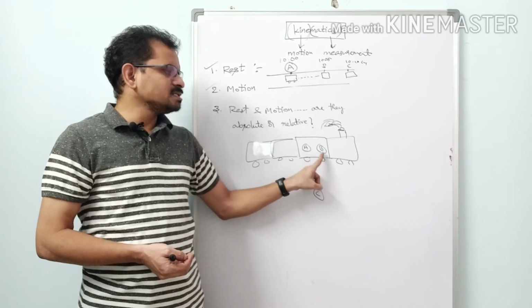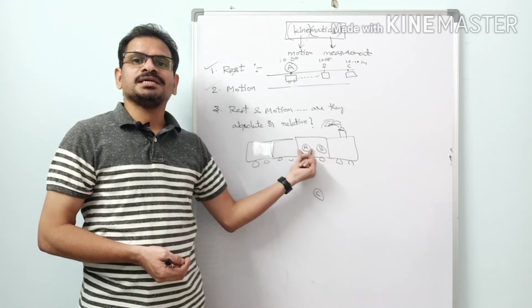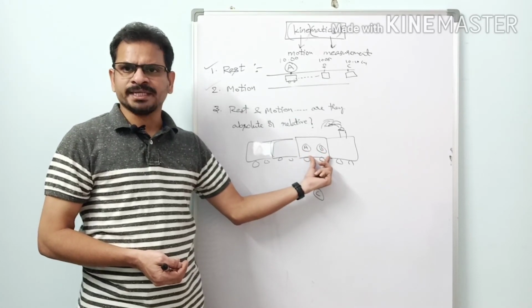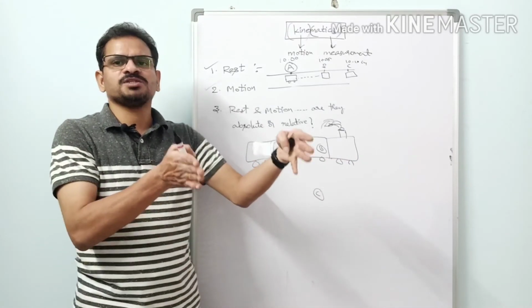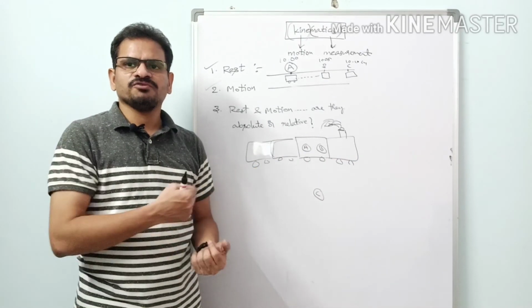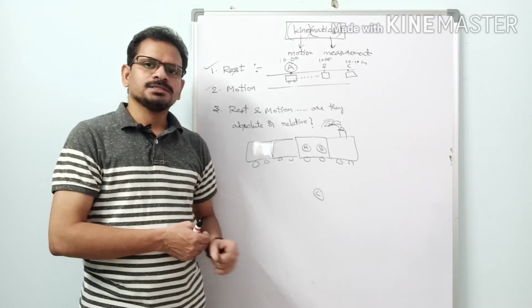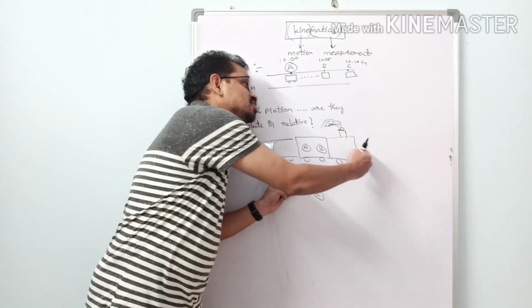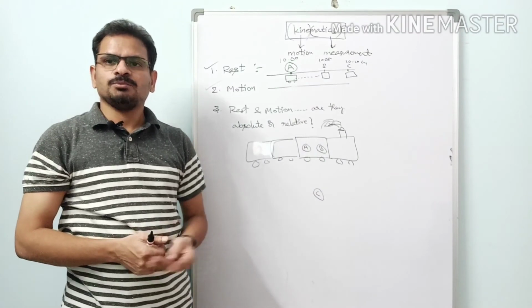Why does A say B is in rest? Because the position of B is not changing with respect to A. Suppose previously the distance between them is 2 meters; even after the train moves, the distance will be 2 meters only. They are sitting face to face, facing each other. So this is the case here. What about C? With respect to C, the position of B is changing. B is going away, so he says B is in motion. So both of them are true here.